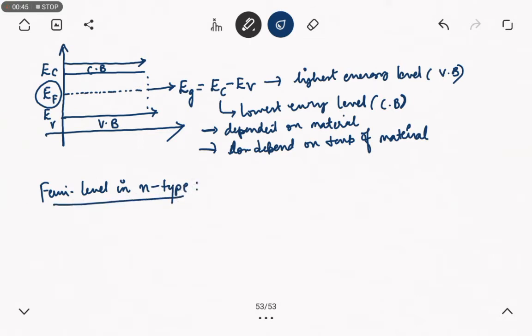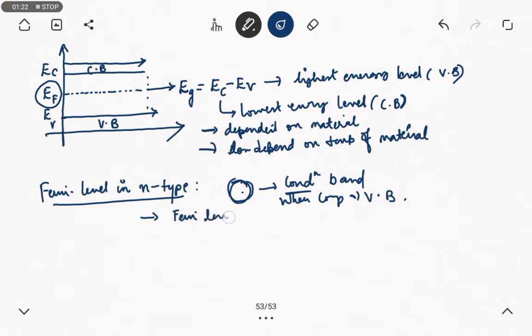Here in an N-type semiconductor, the density of occupied energy states by electrons is more in the conduction band compared with the valence band. In the previous case we knew that the density occupied by electrons in the valence band is more when compared to the conduction band. Here, since it is more in the conduction band, the Fermi level lies close to the conduction band.